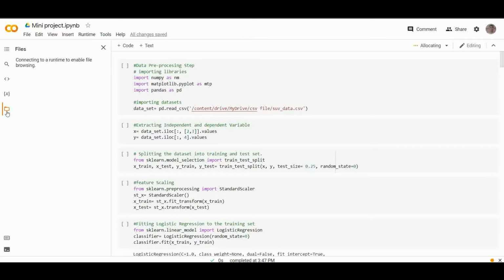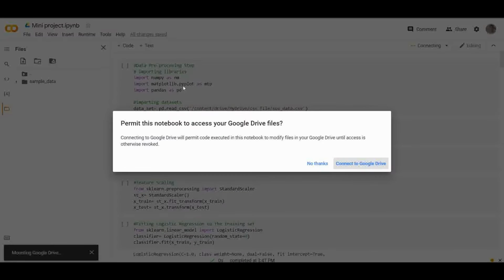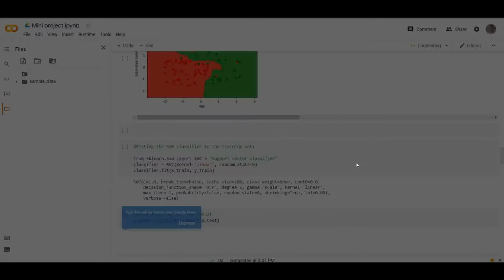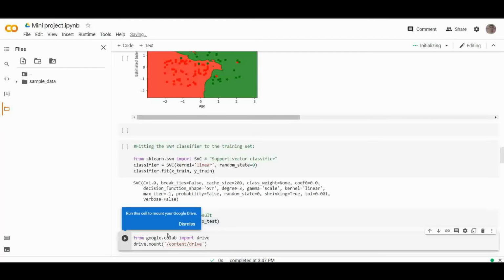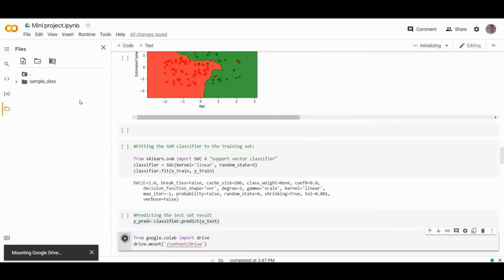First, upload your data set to the drive. Then you have this folder icon here. Just click on it, then click mount drive. When you click on mount drive, it will connect to Google Drive. For connecting to Google Drive, you have to run this cell. I have done it. You do it. Then you will get here.